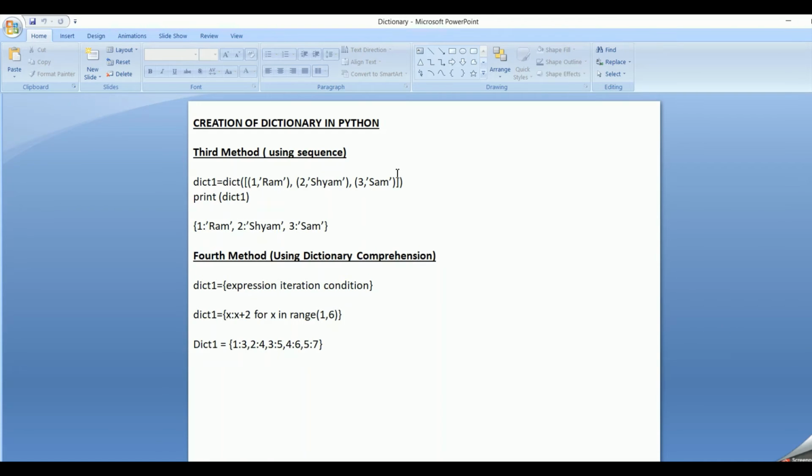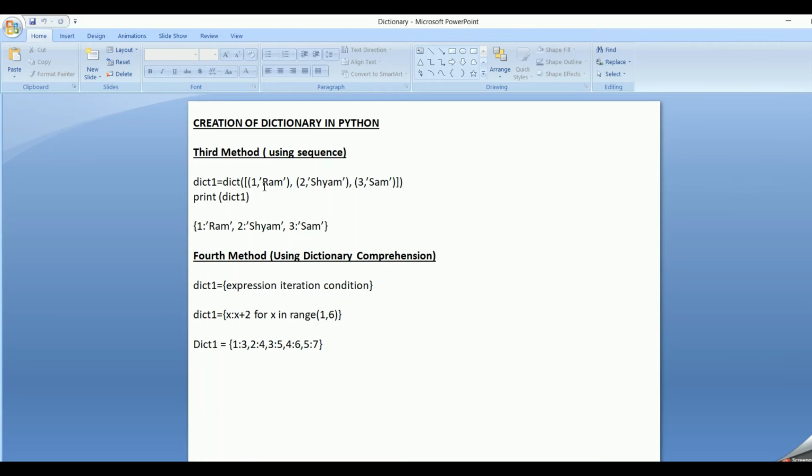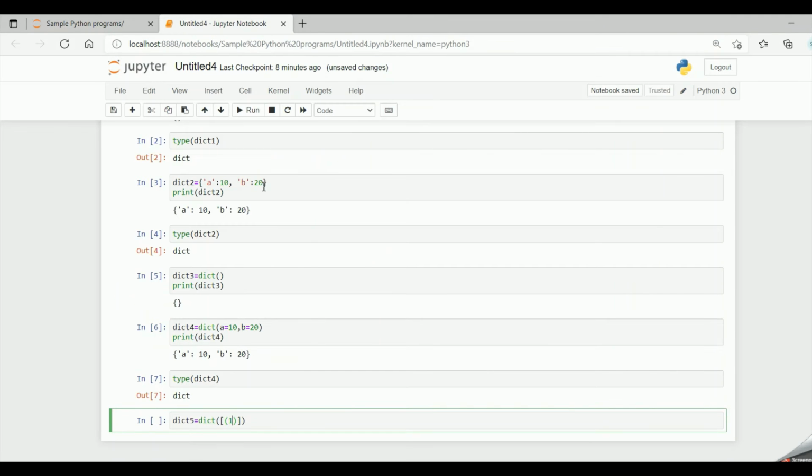The third method is by using a sequence. A sequence can be a list, tuple or a set. So here if I say dict5 equal to dict, and within parentheses I include a list, and within the list I include tuples which have the key and value pairs. So 1 comma Ram, 1 is the key and Ram is the value, in one particular tuple, separated by comma.